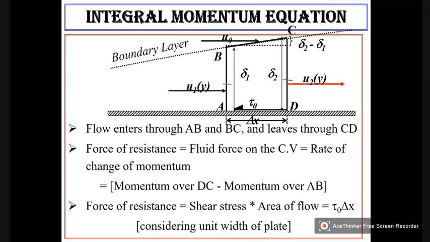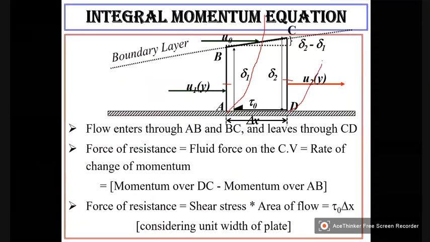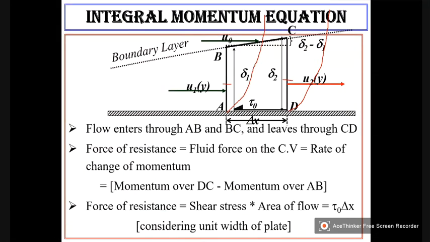So there will be a velocity distribution like this. There will be a velocity distribution like this. But whereas here, it is U naught. Here also, it is U naught.